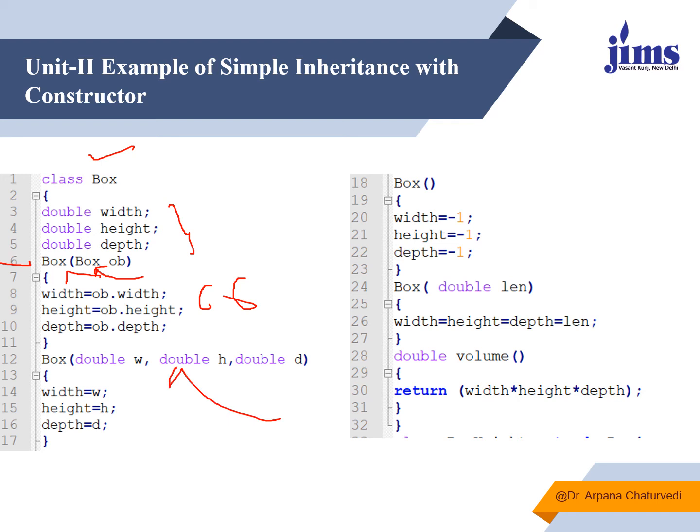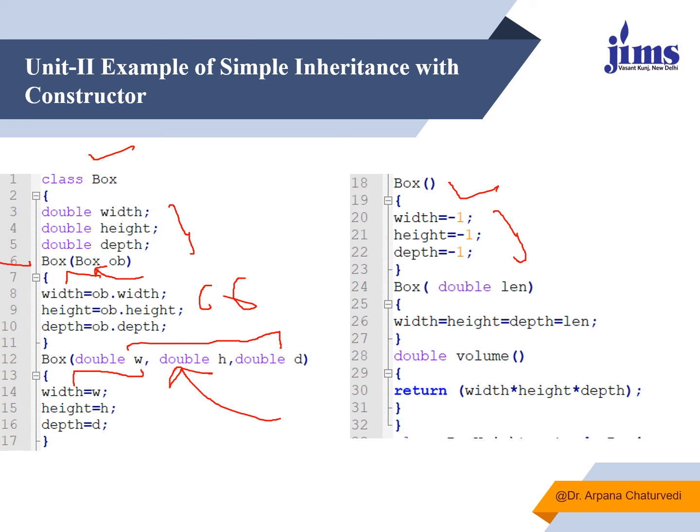Again, this is also a parameterized constructor wherein I am passing the data members, wherein I am passing 3 arguments, and all the 3 arguments are of double type. So whatever value it will be bringing from outside will be going to get initialized to the data member of a class. This is a default constructor where I am giving the default values to all the 3 data members.